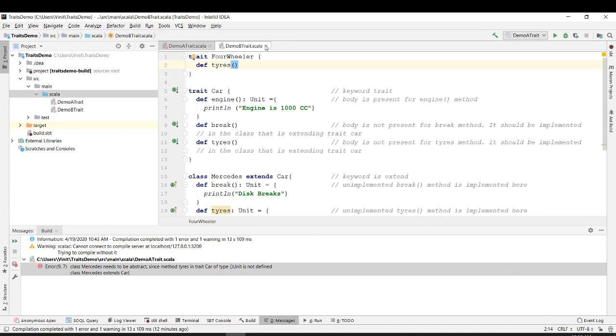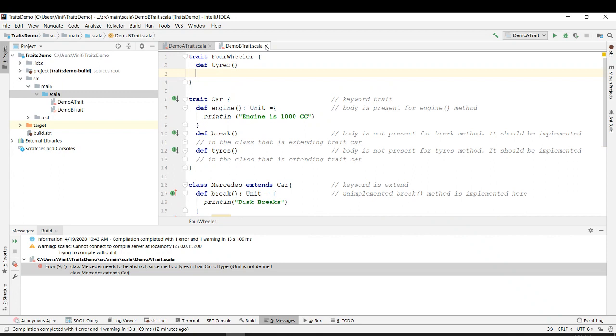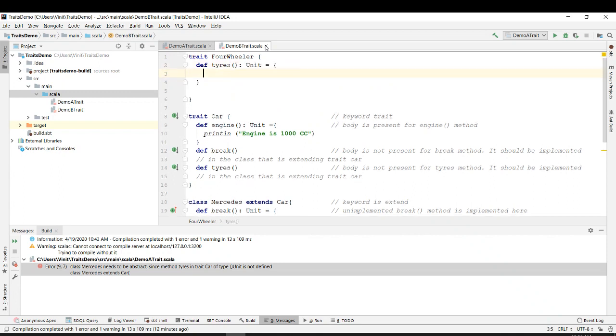It can be something that is pushed by hand, or it can be a car, or a bus, or anything, right? So engine may be present or not present, brake may be present or not present, but one thing is sure: a four-wheeler will have four tires. So I say println, it has four tires. Four tires is present in four-wheeler.